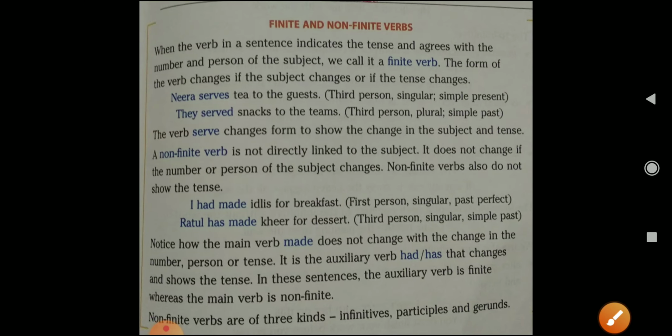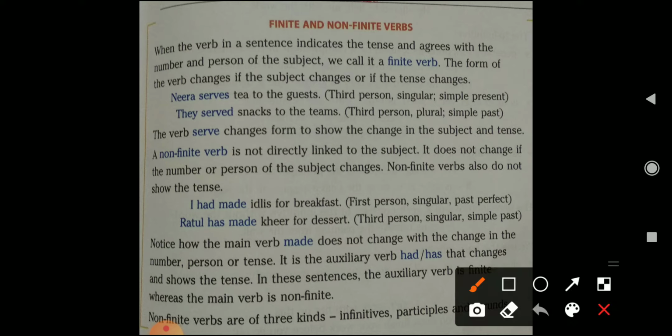Okay, the next concept is finite and non-finite verb. Now this verb is again divided into two kinds. First it is the finite verb and second it is the non-finite verb. Now what is meant by finite verb? When a verb in a sentence indicates the tense and agrees with the number and person of the subject, we call it a finite verb.